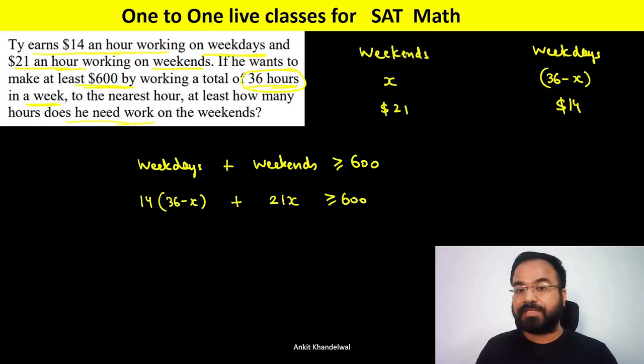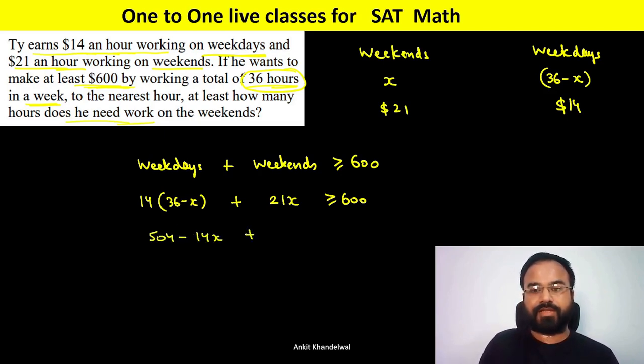Again you can put this in Desmos. I am using the basic calculator just to show you how to solve this inequality. First, 14 times 36 is 504, minus 14x plus 21x, greater than or equal to 600. 21 minus 14 is 7x, and if you subtract 504 from both sides, that is 96.